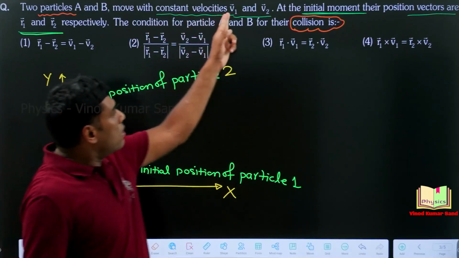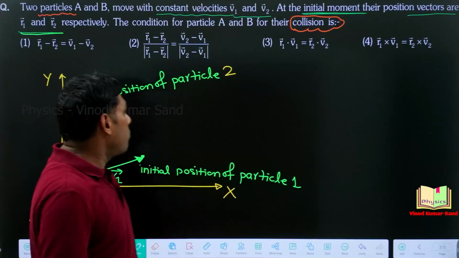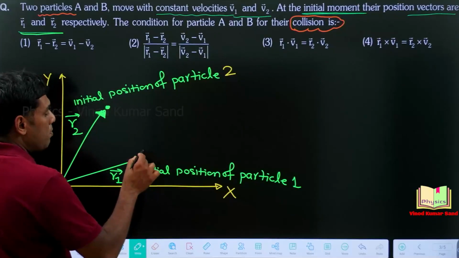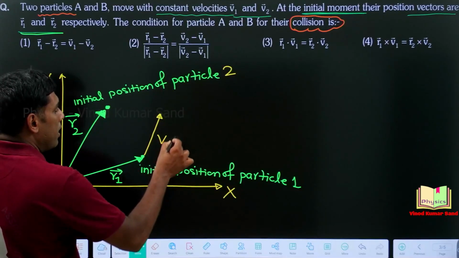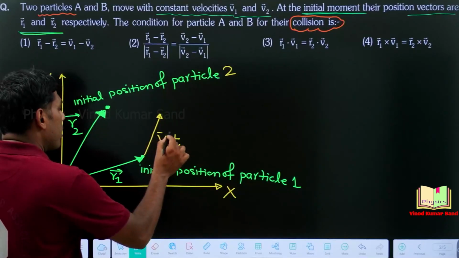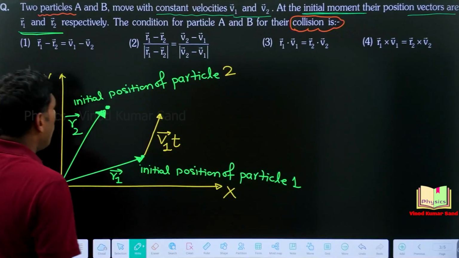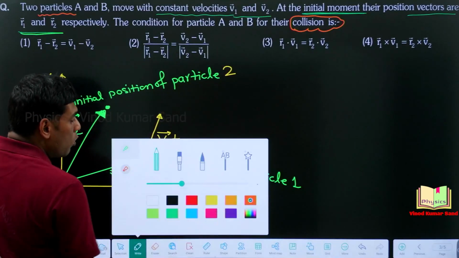They have constant velocities v1 vector and v2 vector. Let's say after time t, if we look at the first particle, it has traveled this much distance. We indicate that distance by v1t, and you can show a vector like this also. Now, this particle is moving with speed v2 and they have to collide.